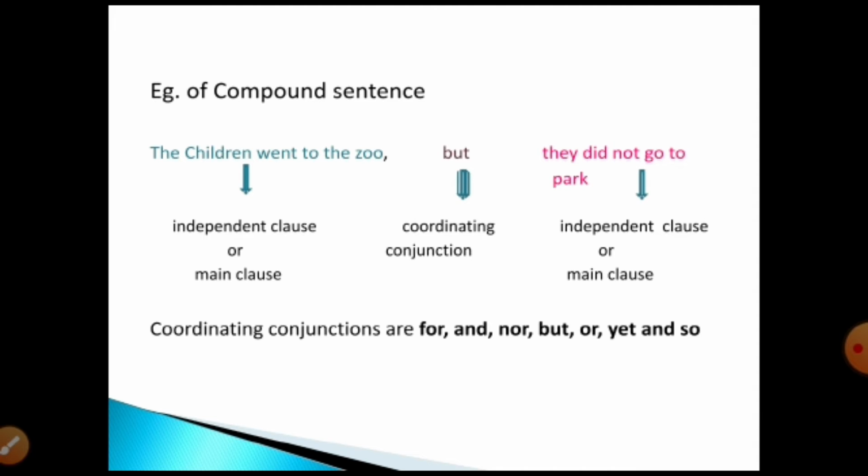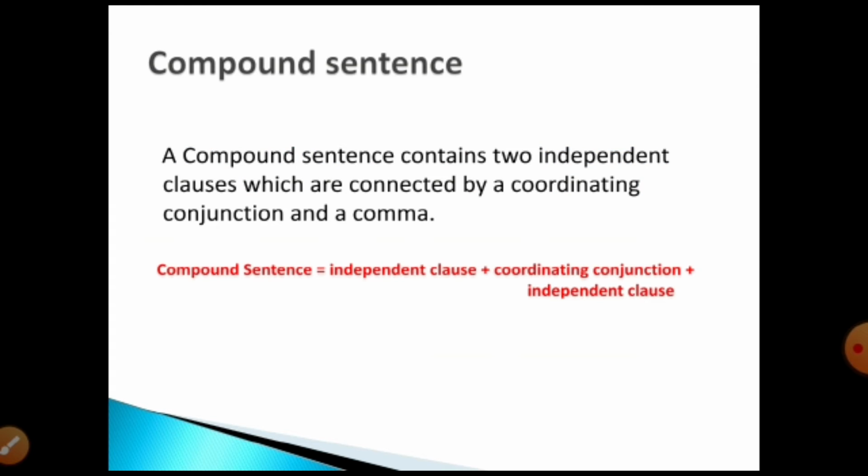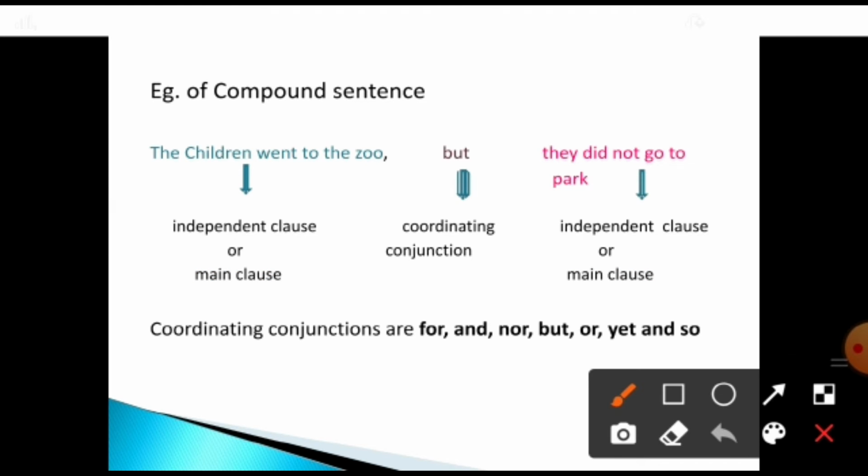See, look at that here. The children went to the zoo. This is a clause, இல்லையா. And they did not go to the park. This is also a clause that is connected by a coordinating conjunction called but. So how do we understand that this type of sentence is an independent clause அப்படின்றதை எப்படி கண்டுபிடிச்சோம் அப்படின்றது தான் we are going to see, okay.